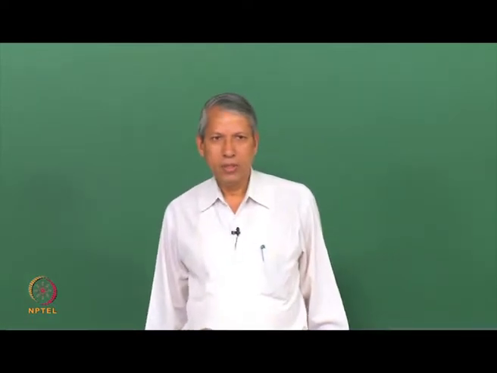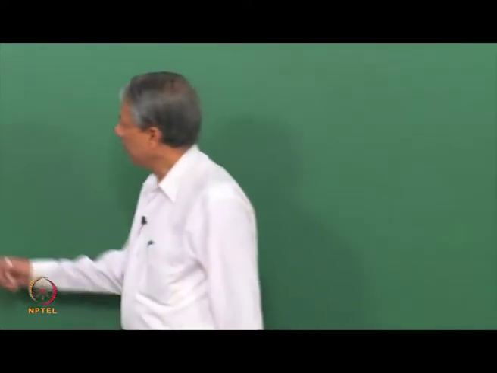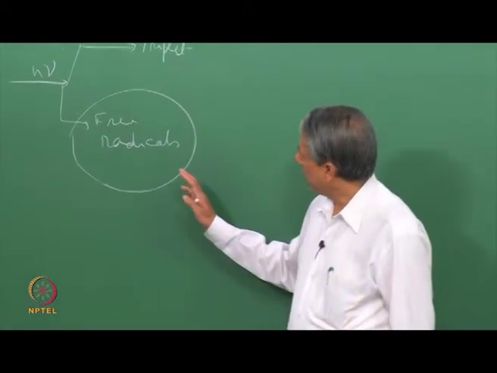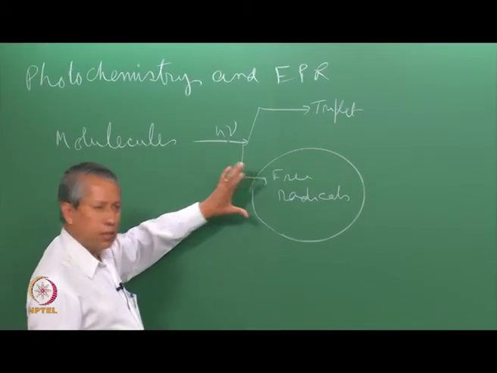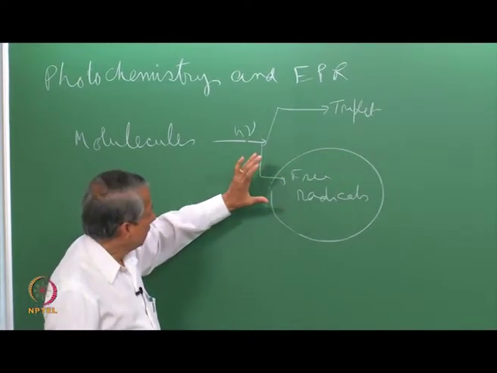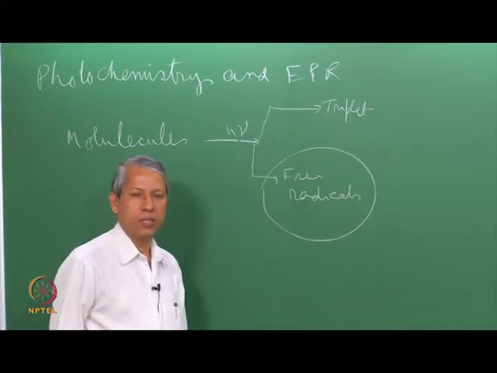Now, free radicals, because they have unpaired electrons, usually they are very reactive. They always try to react with something else. So, it is very difficult therefore to capture them and see their EPR spectrum. It is not going to be an easy task to capture this in the EPR spectrometer. So, it is possible that molecules absorb light and do some photochemistry, and the spectrometer is just not able to detect them. So, not seeing an EPR spectrum does not necessarily mean the reaction is not taking place.